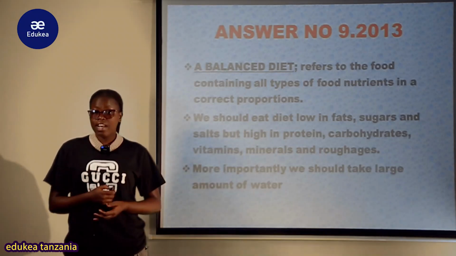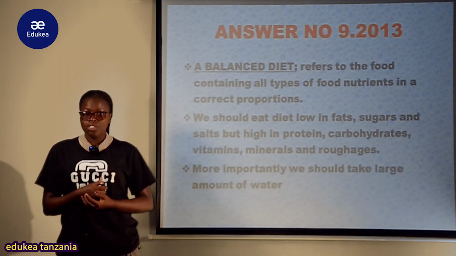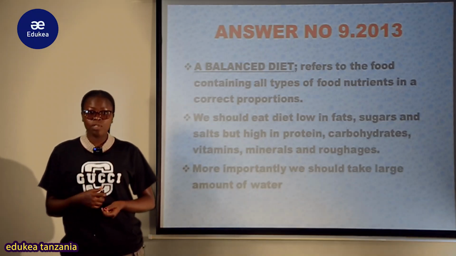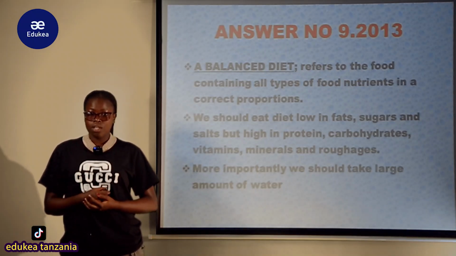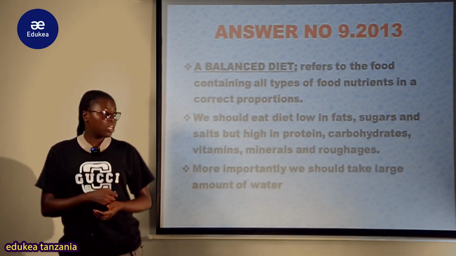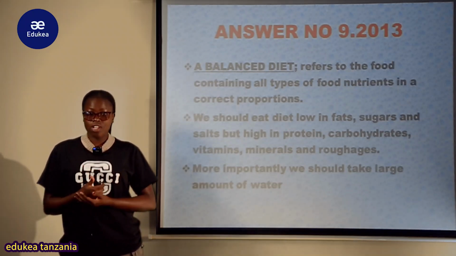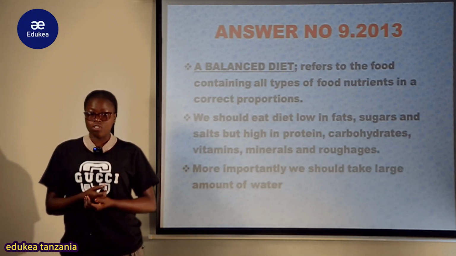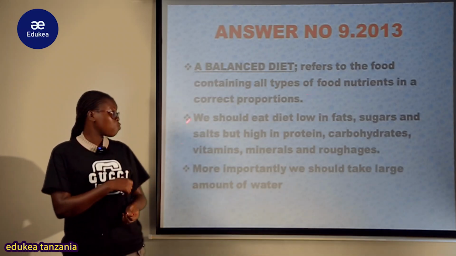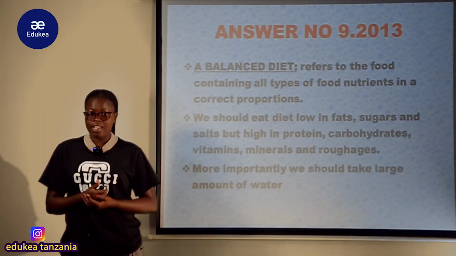So, it is advised that we should eat a diet low in fat, sugar, and salt. In a balanced diet, we advise you to eat food that has a low amount of fat, sugar, as well as salt, while we include in our diet food with a high proportion of protein, carbohydrates, vitamins, minerals, and roughage. So this is the correct proportion of the nutrients which we need to feed on. And more importantly, we should take a large amount of water. A person who meets these requirements is the one who is consuming a balanced diet.